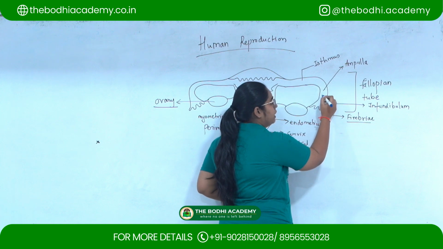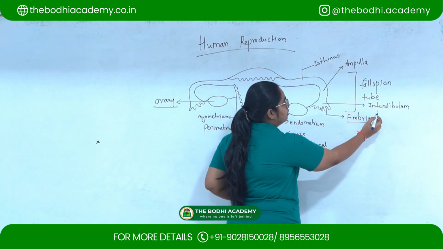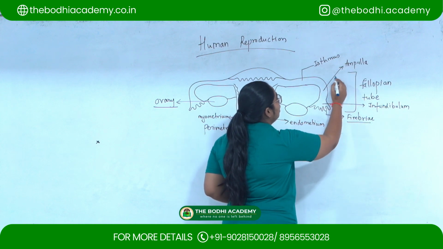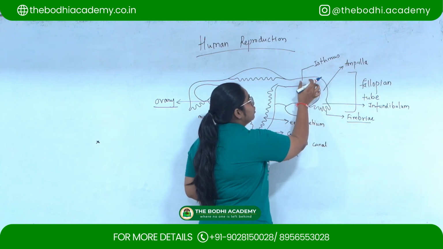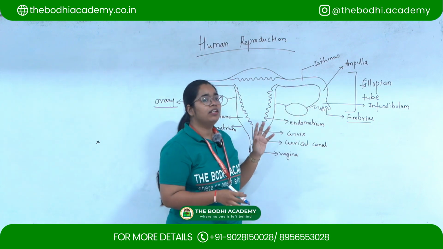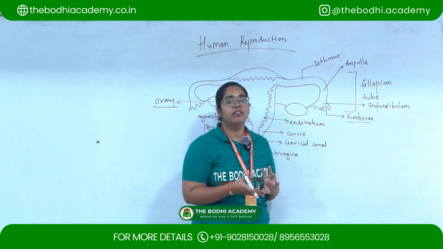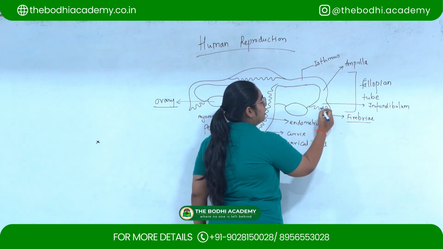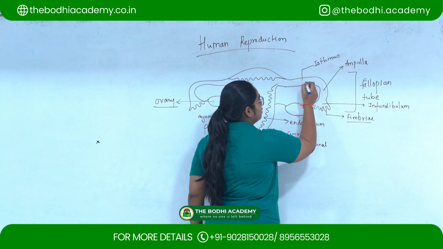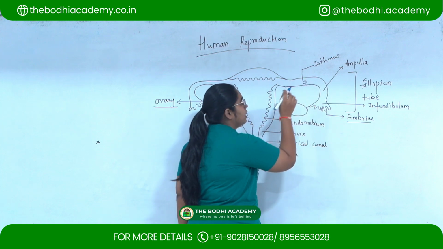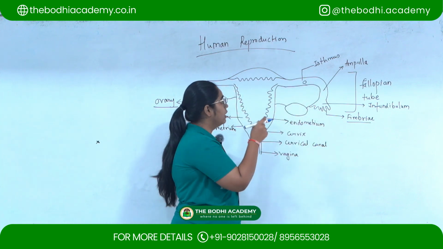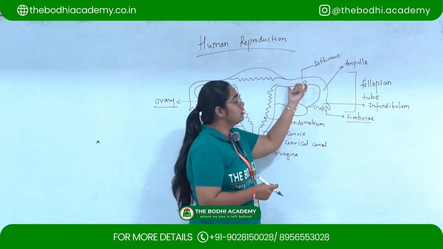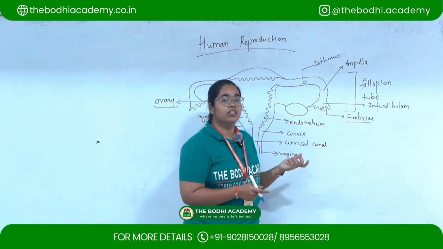it will travel from the infundibulum. Then it will travel to the ampulla and then to the isthmus. The isthmus is the region where the actual fertilization will occur. That is, the egg will be released from the ovary, which will travel from here. This is the region of the fallopian tube wherein the egg will remain and the sperm will fertilize the egg. So this is the region where the actual fertilization will happen.